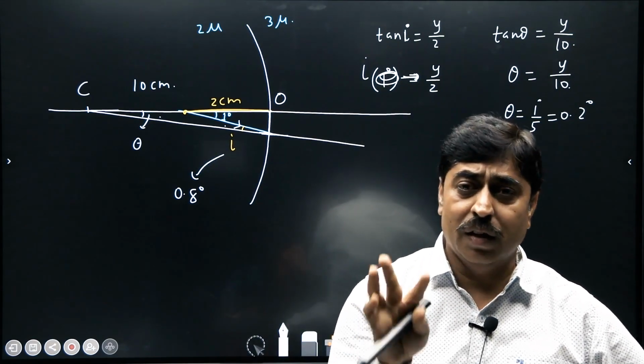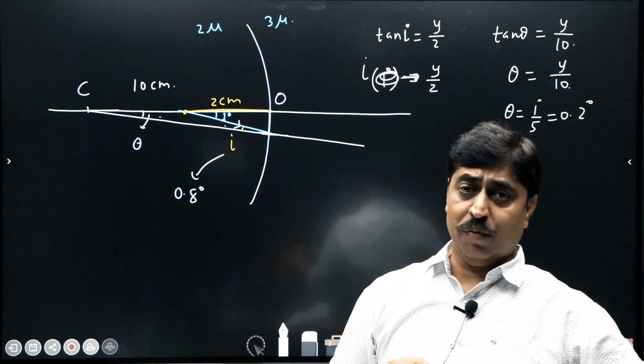Now if you apply Snell's law, you will get the angle of refraction for this light ray.